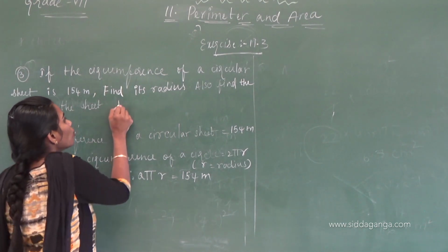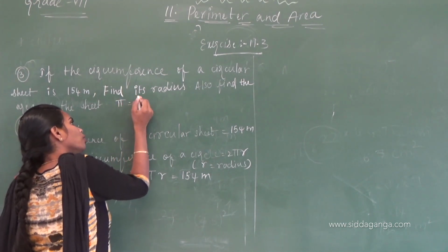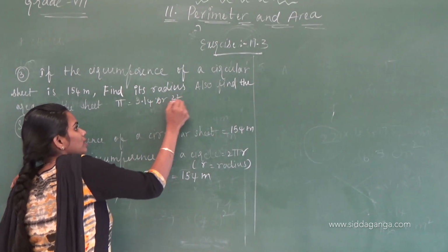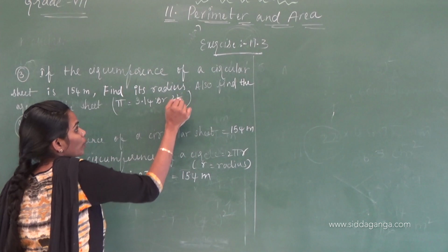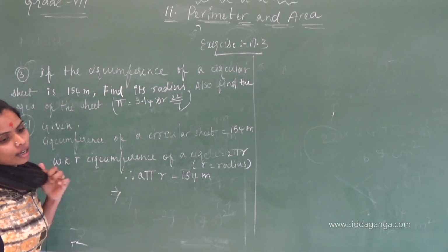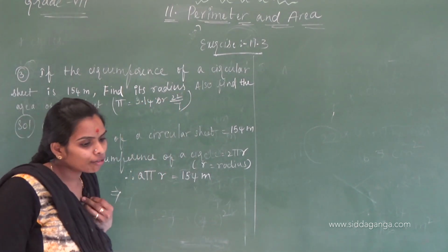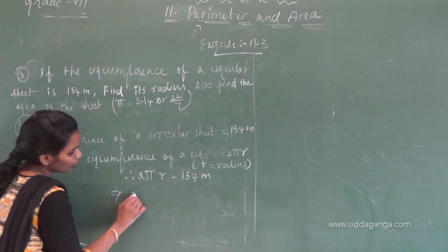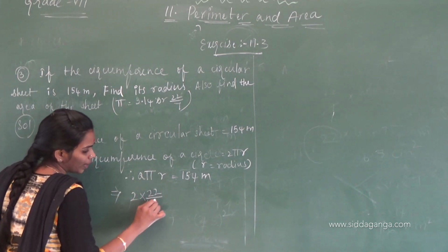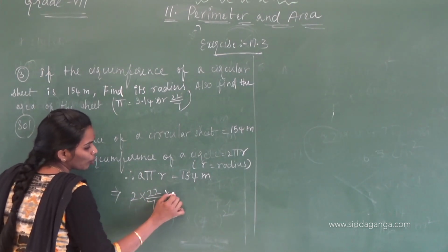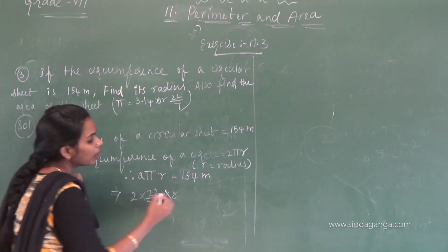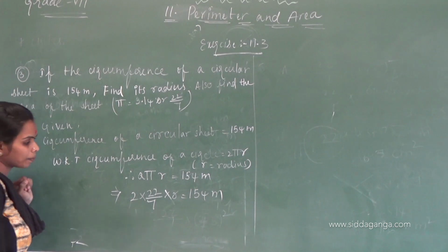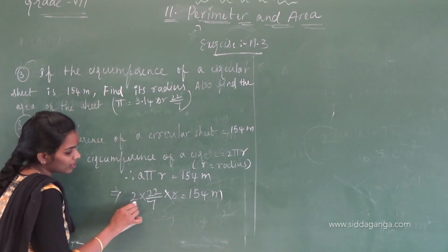What is the pi value? We all know that the pi value is 3.14 in decimal or 22 by 7 in fraction. So 2 into 22 by 7 into r, which we are going to find here, equals 154 m, correct? Now this 2 into 22 by 7 is on the LHS.